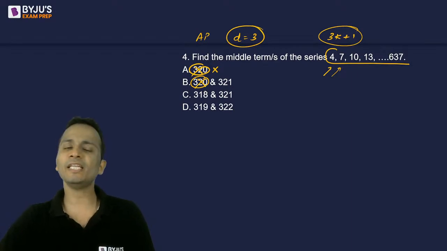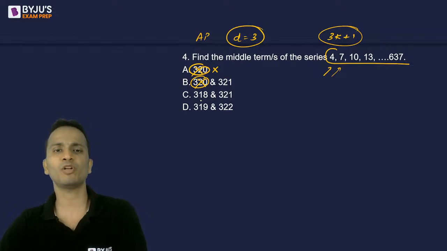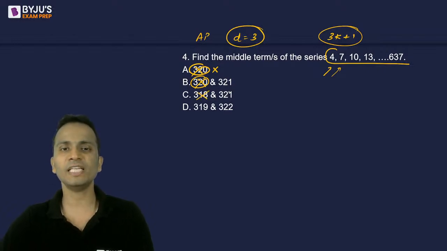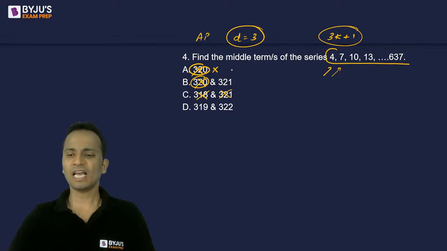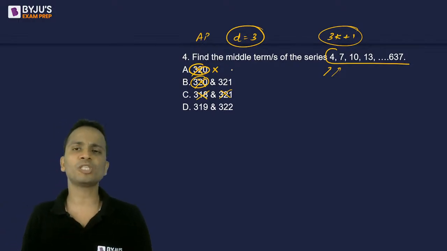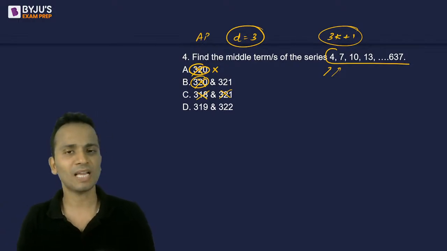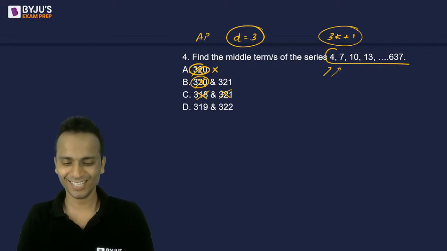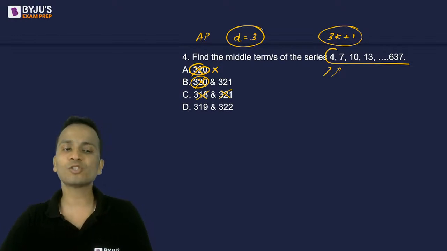Again, 318, this number is also not in the form of a multiple of 3 plus 1. So 318 and 321 will be eliminated. I have already eliminated 3 options and am left with only one option, and that will be the answer. Okay, simple as that, right? So this is one way of solving this.